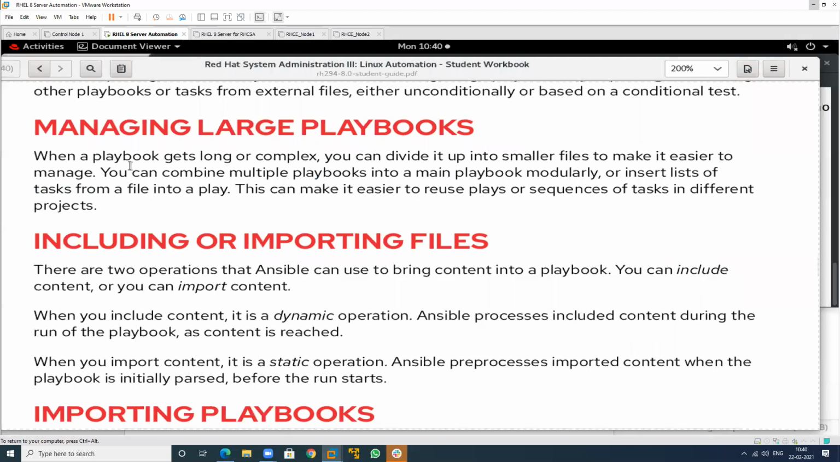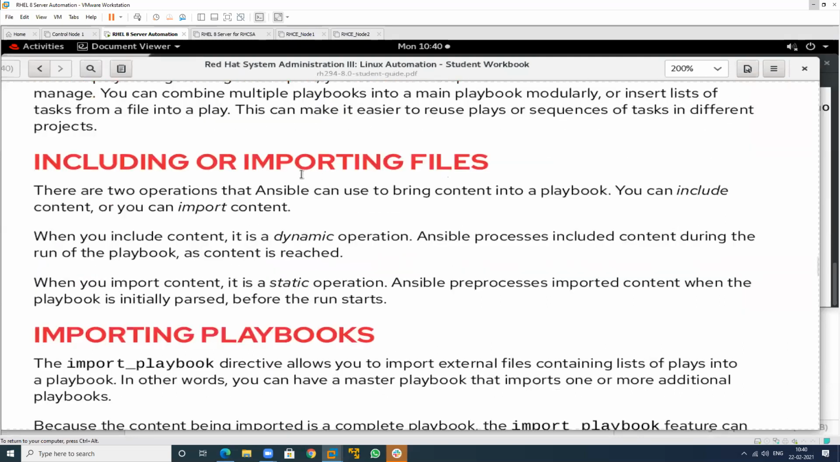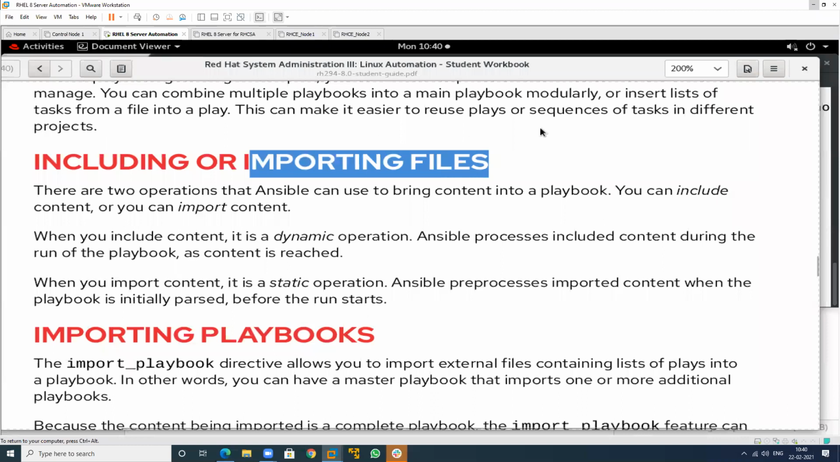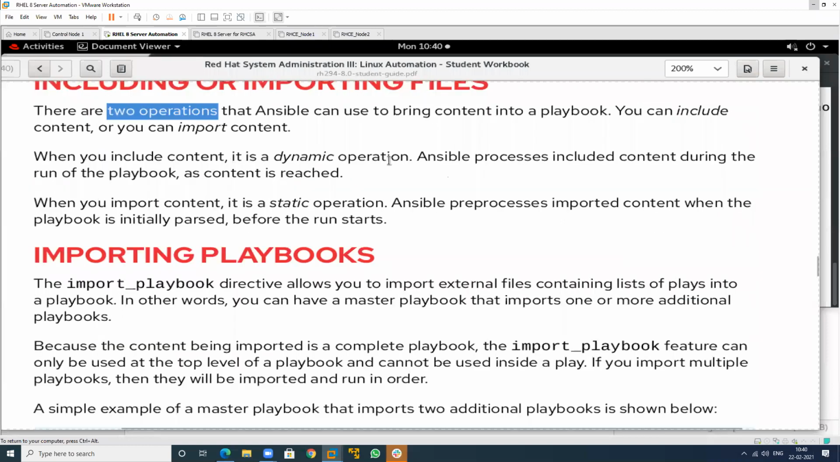What is the meaning of include and what is the meaning of importing files? We have two operations. The first is include, the second is import. We can use these two concepts. One will work dynamically and the other will work statically. So we have two things that will work in a different manner.